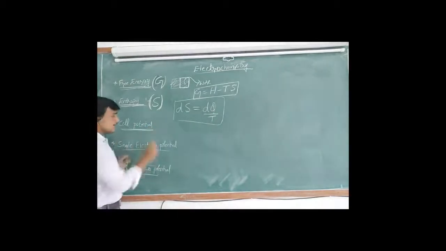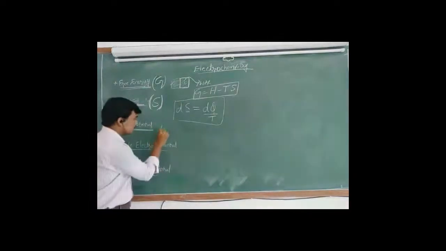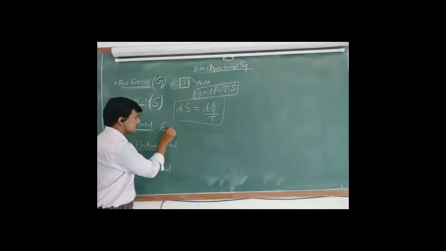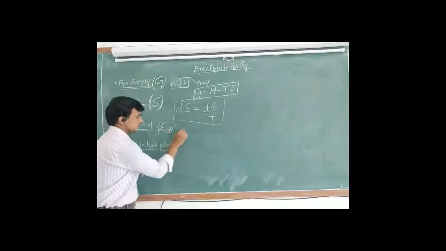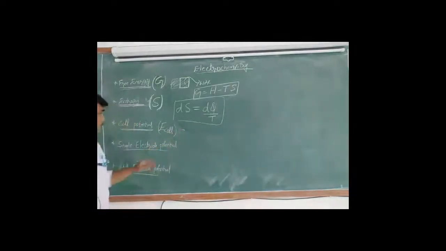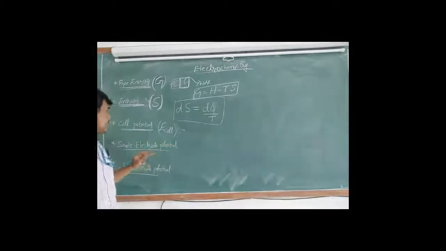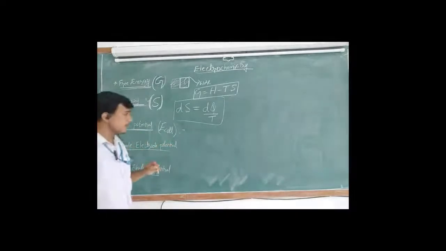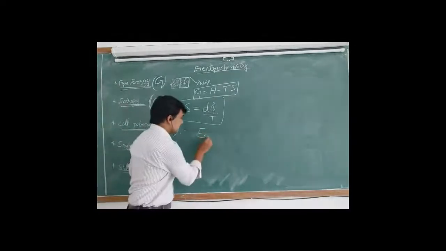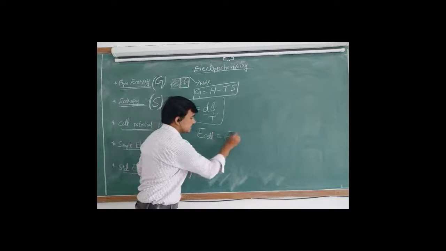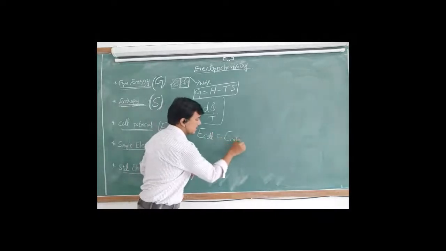Next one is the cell potential. Cell potential is represented as E cell. EMF of the cell or cell potential is denoted as E cell equals E cathode minus E anode.